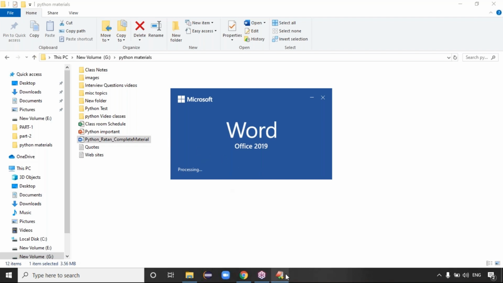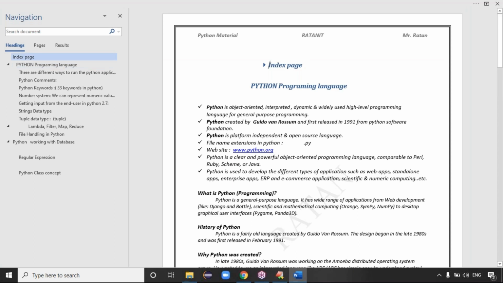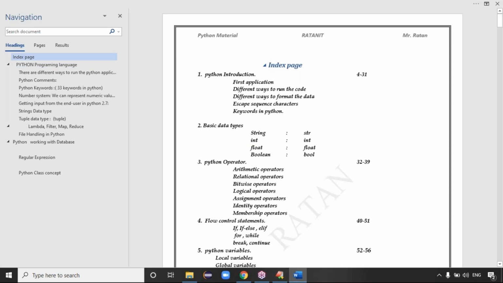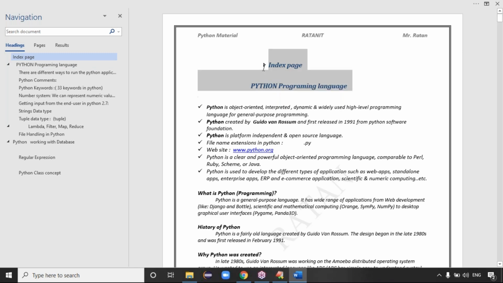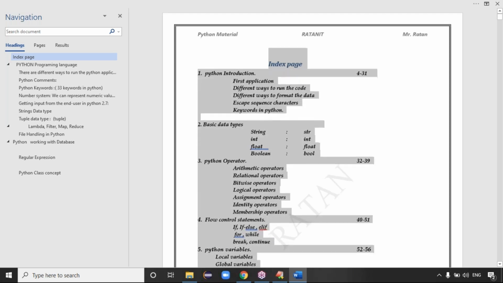Every day I'm sharing class notes, just try to check. This Monday I'll share the material. This is the Python index page. Yes, Python introduction, data types, operators, flow control statements.